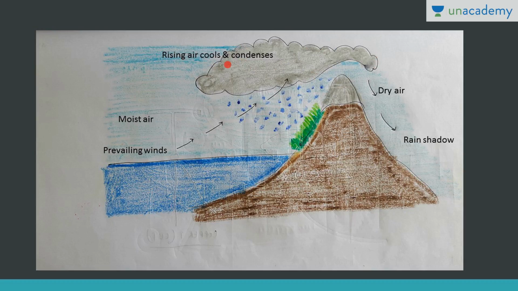This warm moist air cools and condenses, cloud formation takes place, and on the windward side, or you can also call it rainward side, here all the precipitation takes place. It may be in the form of rainfall or in the form of snow. Now after shedding all the moisture here, the winds go on the leeward side. This is the leeward side or rain shadow area. So here generally there is dry air.